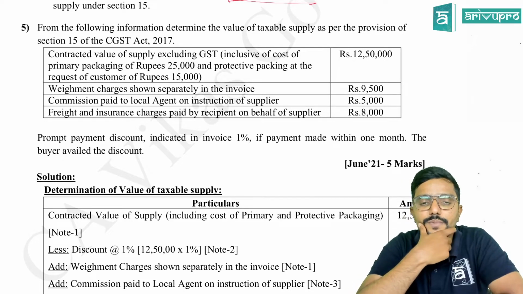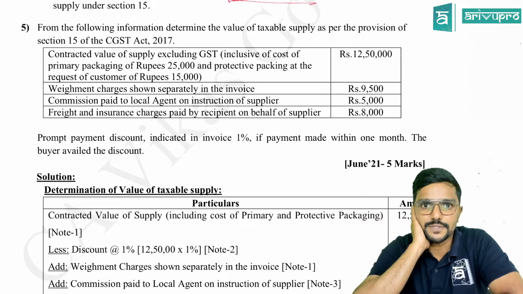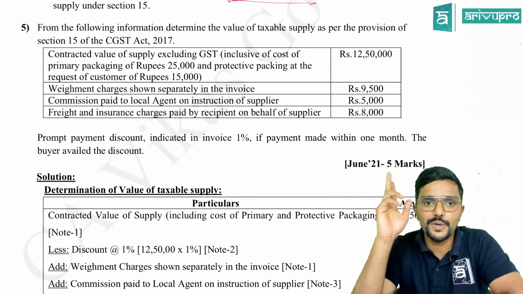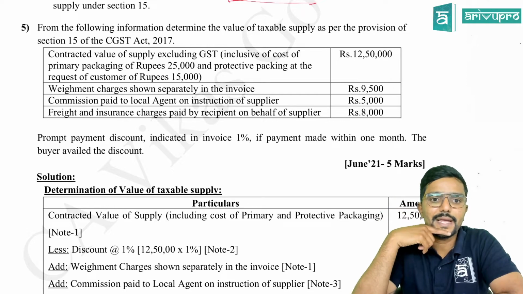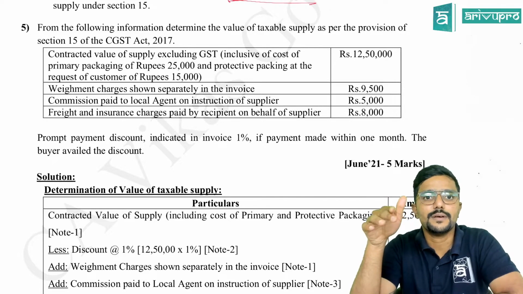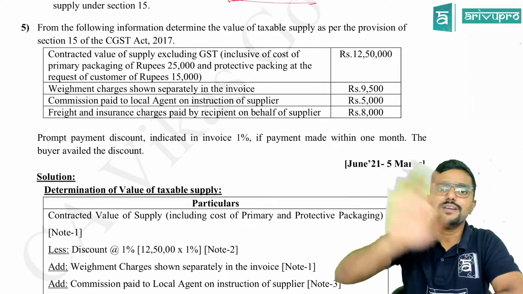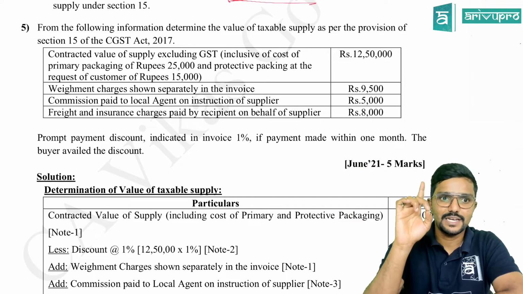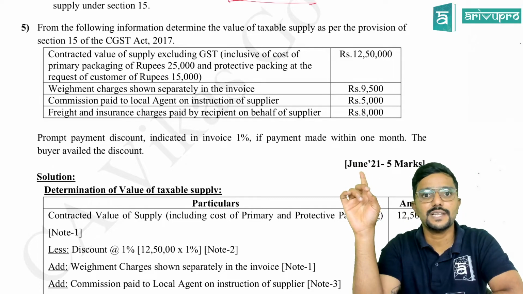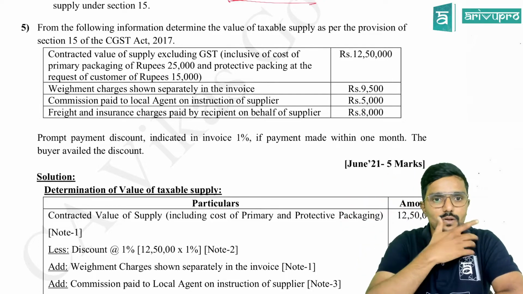Please be careful. Contracted value of supply excluding GST is 12,50,000, but it includes 2 expenses. Cost of primary packing 25,000. Should we add it again? No, it is already included. Should it be added? Actually, yes, but as it is already included, we will not add it again. Agree? Now, packing charges are incidental expenses as per section 15(2)(c). Okay.